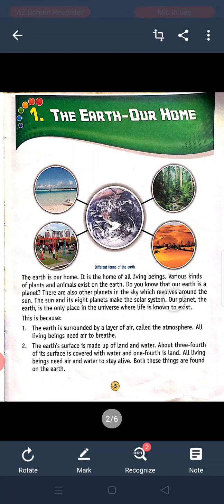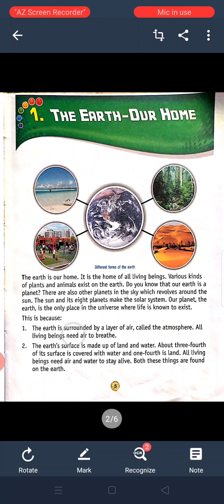Do you know that our earth is a planet? There are also other planets in the sky which revolve around the sun. The sun and its 8 planets make the solar system. Our planet, the earth, is the only place in the universe where life is known to exist. It means all living beings, plants, animals, live on earth, and the sun and its 8 planets make the solar system. And what is the earth? The earth is the only place in the universe where life is known to exist.